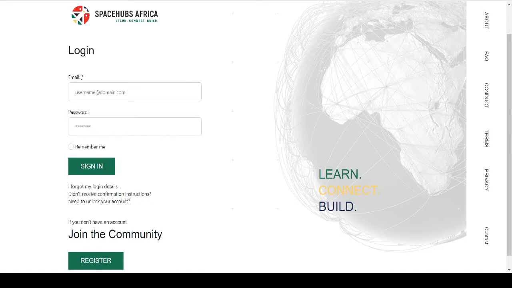To use the forum, you need to log into your Spacehubs Africa account. If you don't have one, make sure to click the register button down below, which will take you to the page where you can sign up to join our community. Enter your email here, and then your password. Once you finish inserting your password, click sign in.